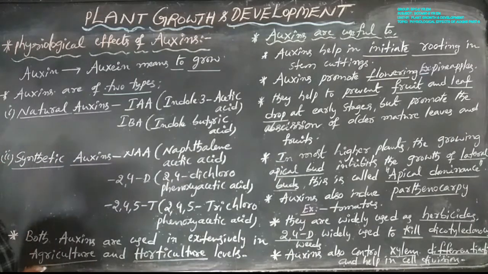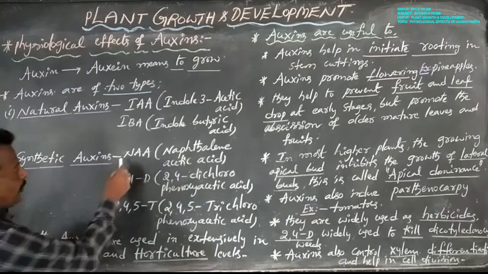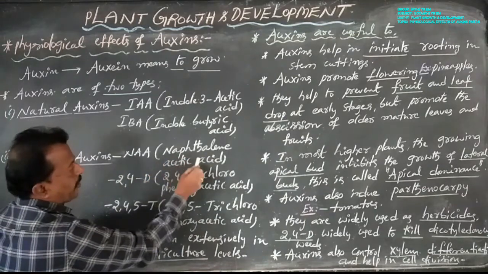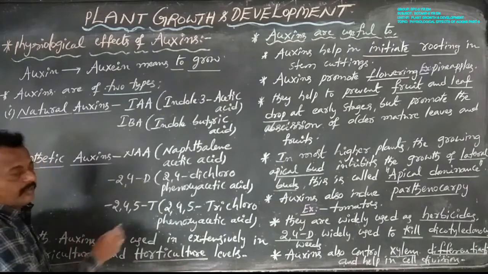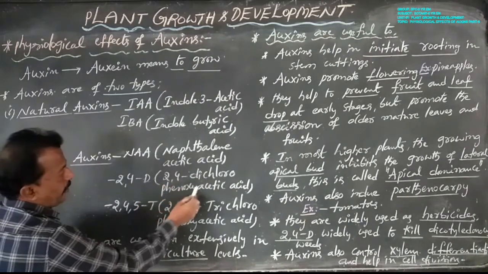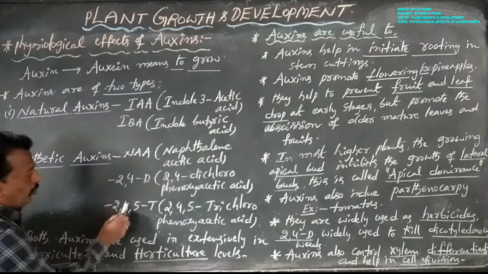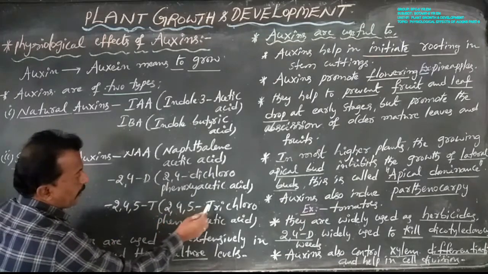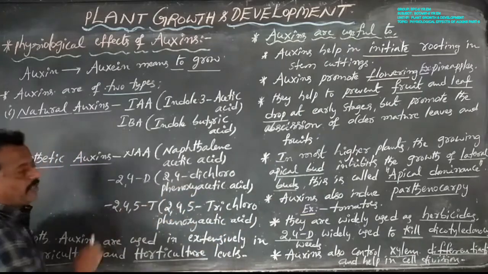Next, coming to synthetic auxins. What are the synthetic auxins? These are of three types. One is NAA, meaning naphthalene acetic acid. The second one is 2,4-D, meaning 2,4-dichlorophenoxy acetic acid. The third one is 2,4,5-T, meaning 2,4,5-trichlorophenoxy acetic acid. Don't be confused here; understand clearly.